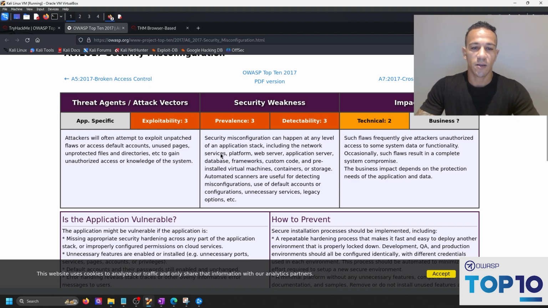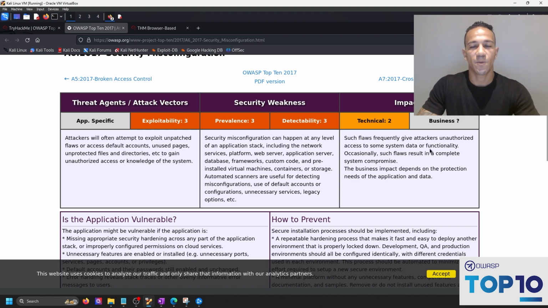Security weakness: security misconfiguration can happen at any level of an application stack, including the network, services, platform, web server, application server, databases, frameworks, custom code, pre-installed VMs, containers, or storage, and this is bringing us back to cloud services at this point. Automated scanners are useful for detecting misconfigurations, use of default accounts, configurations, and so on.